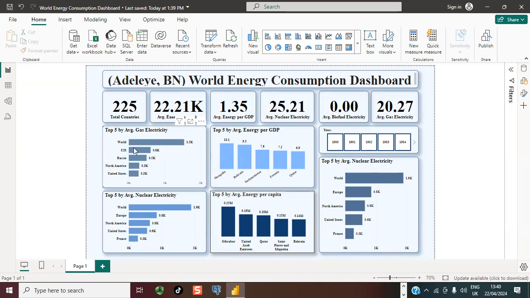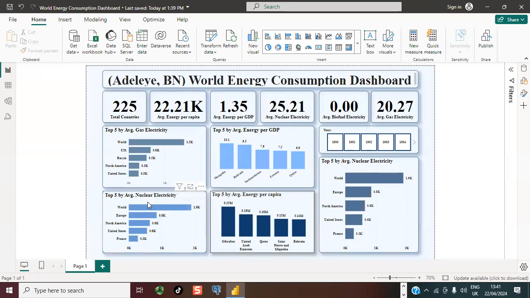Looking at the top 5 average gas electricity by countries, for the group classification, we have the world at 1.5 K, followed by CIS at 0.6, Russia, then the US at 0.3 K. Looking at the top 5 countries by average energy per GDP, Mongolia ranks the highest at 10.1, and Qatar ranks the least among the top 5 with 6.9.